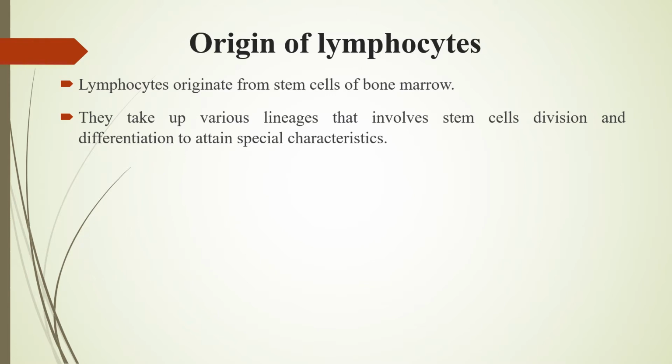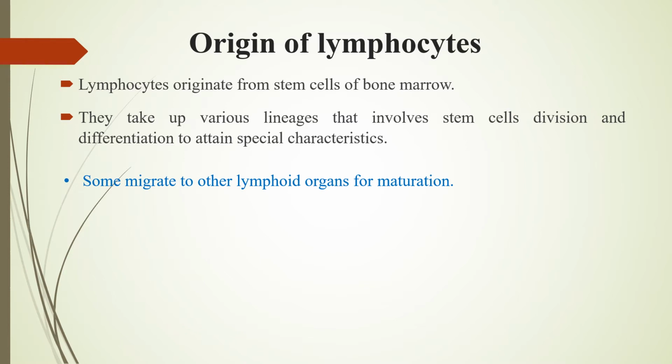Now let us learn a little bit about these lymphocytes. Lymphocytes are obtained again from the stem cells of bone marrow, and we have various lineages that lead to the differentiation of the stem cells. These stem cells divide and differentiate, and during this process of differentiation, the cells attain specialized characteristics.